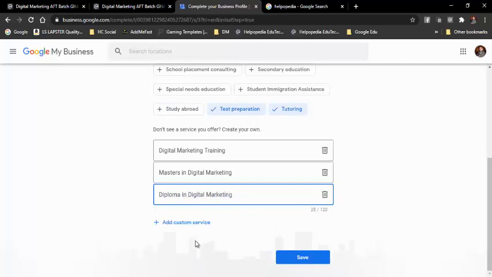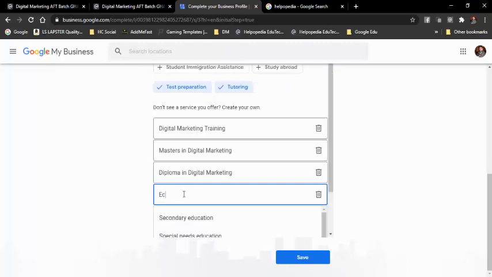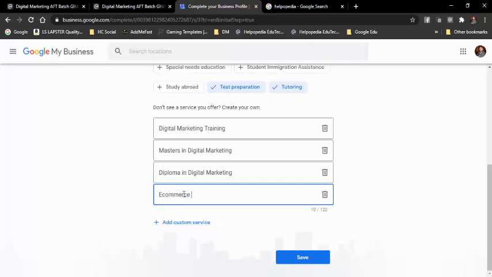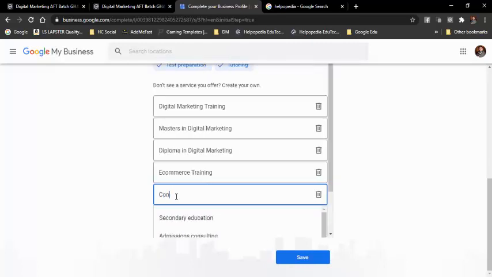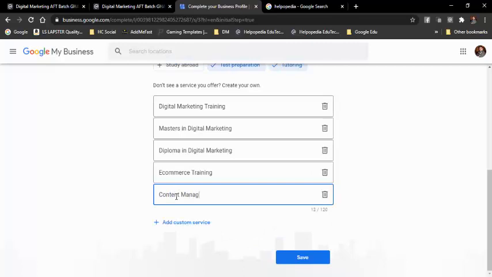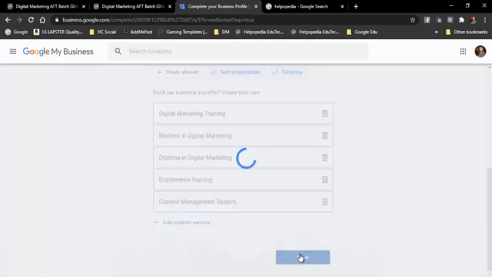This is what I have added. Then I can add one more, say e-commerce training, then content management system. So these are the things I've added, and then I will click on save.